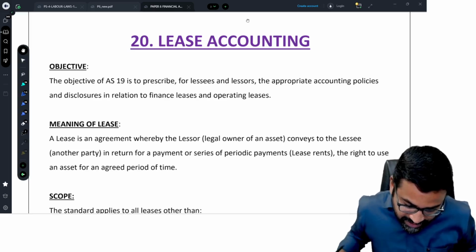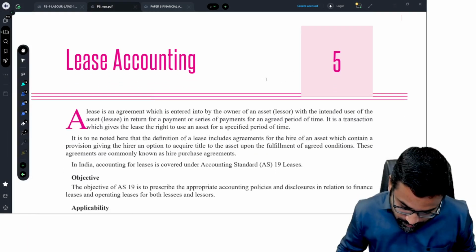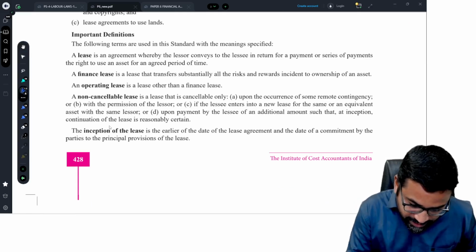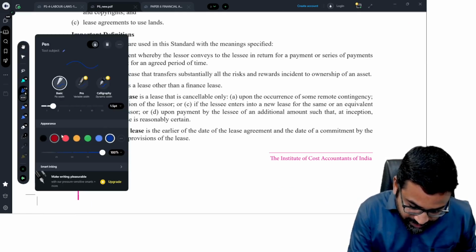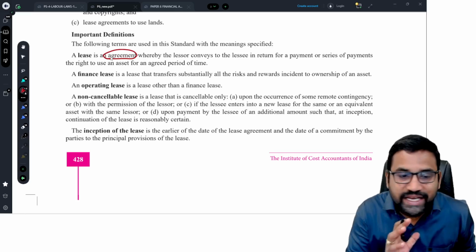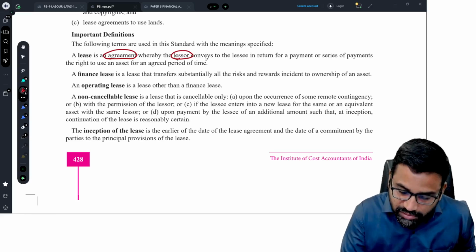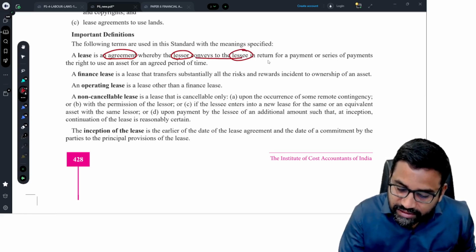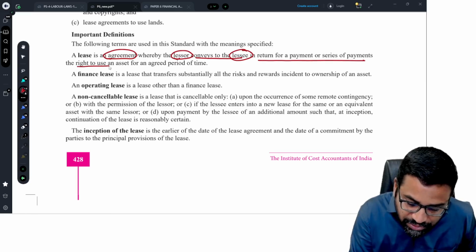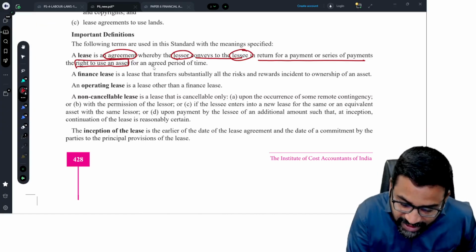So what is the meaning of the lease? See here, I am going by the study material. What is given in the study material? Lease is an agreement whereby the lessor, meaning the owner, conveys to the lessee, the tenant, in return for a payment or series of payments, the right to use an asset for an agreed period of time.